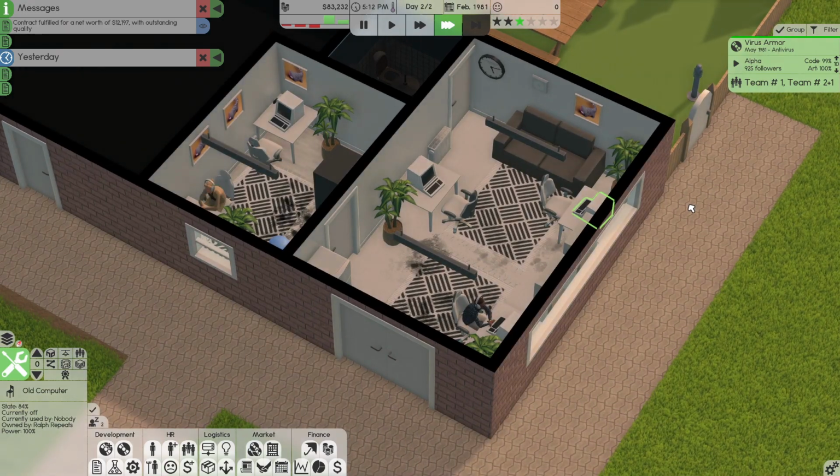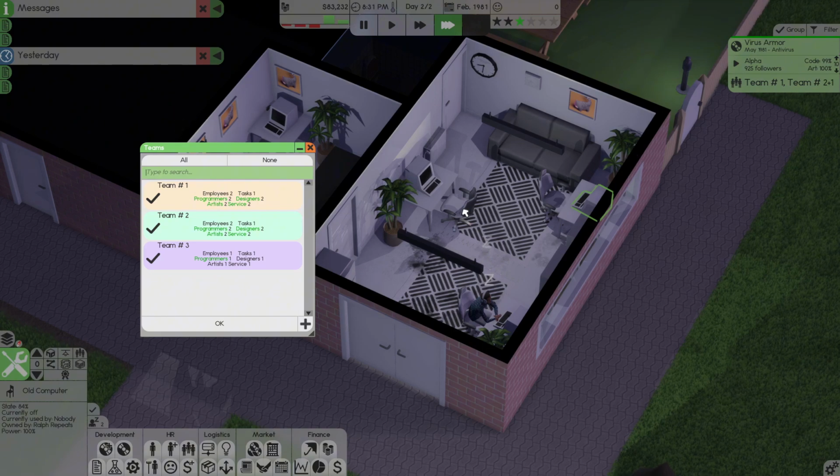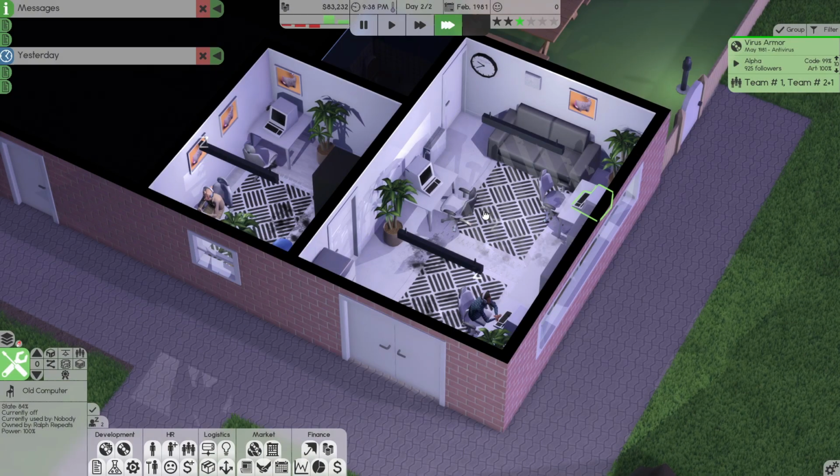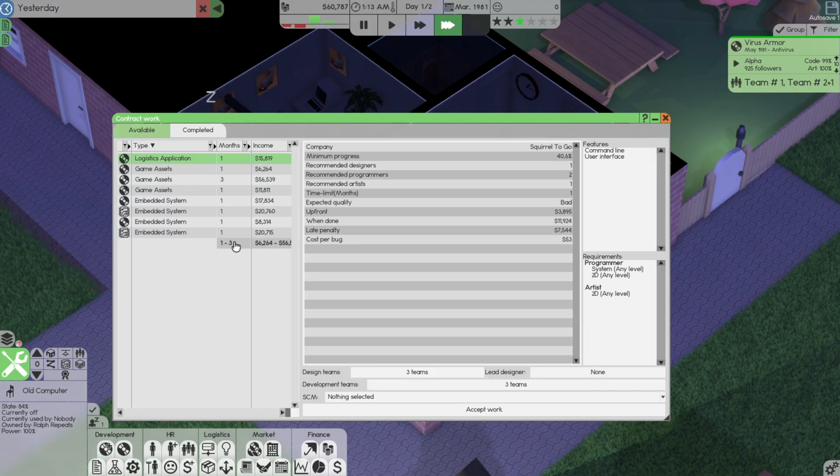Okay. By next month, I'm hoping that they have this software done. What I don't understand is I have all these people, but nobody's working on it. All right, I guess more contract work is what it's going to be.